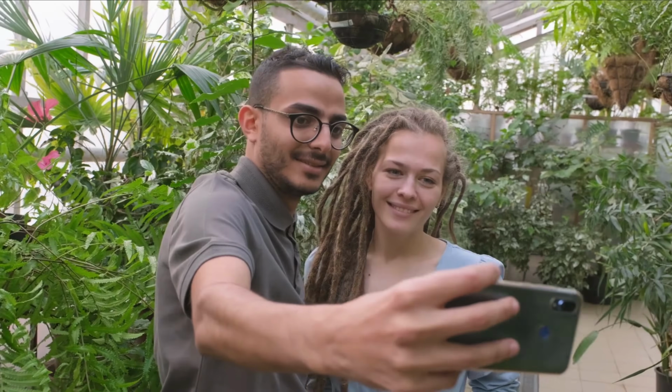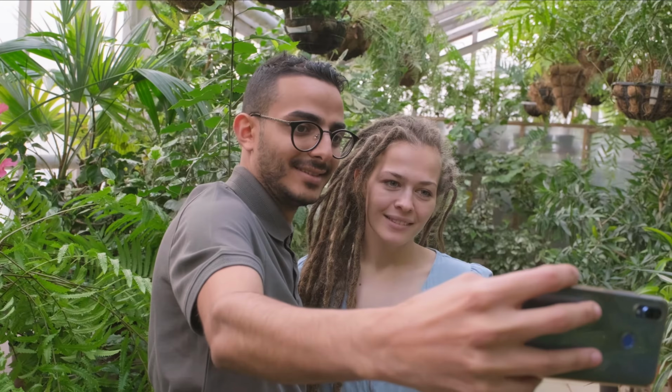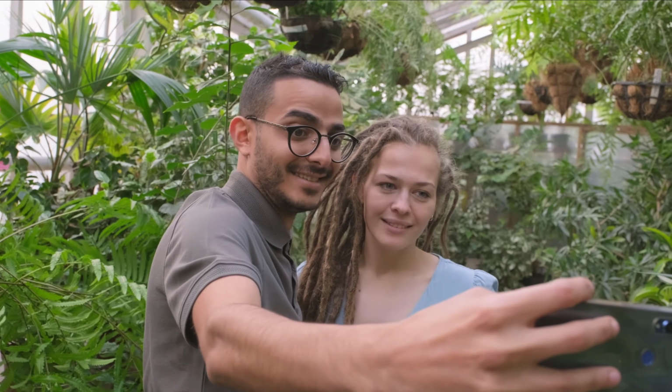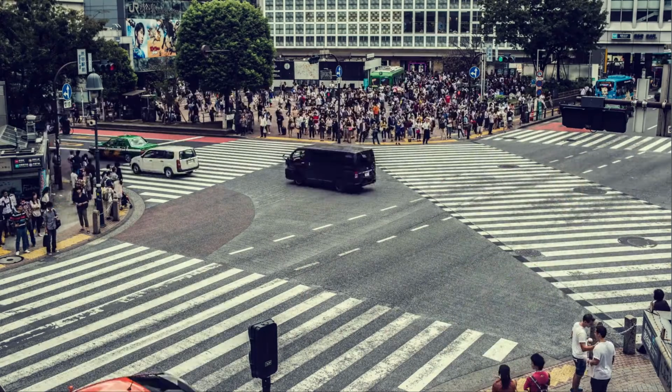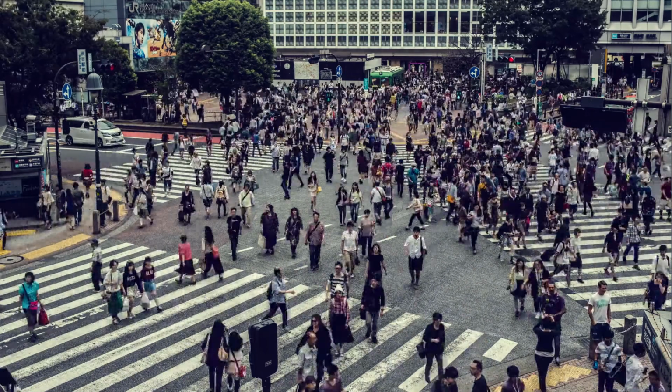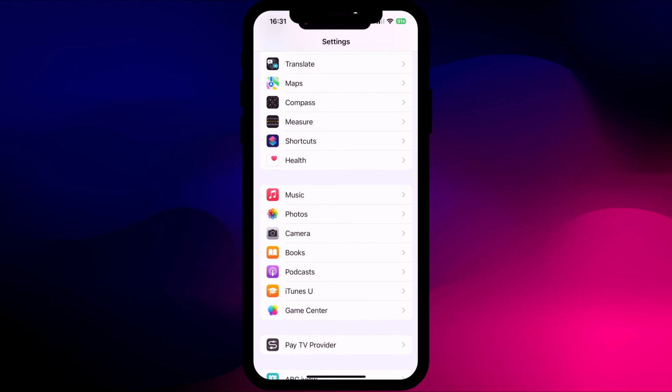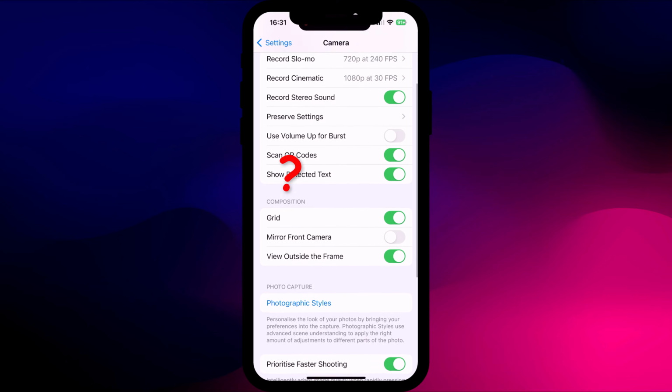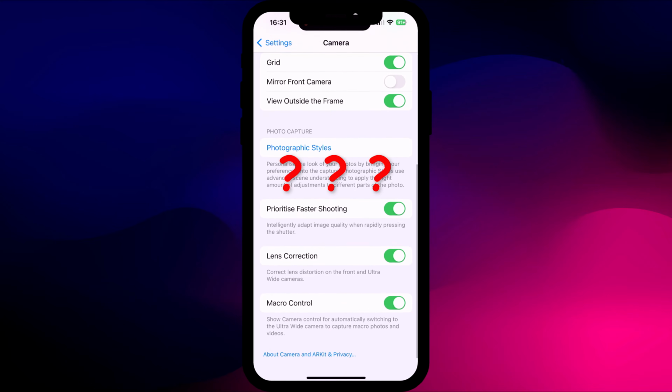So for as long as I can remember, Apple has simulated the shutter click sound when taking a photo on your iPhone or iPad. The main reason for this, of course, concerns people's privacy. And in many countries like Japan and South Korea, the shutter click sound is a legal requirement, which is why you won't find an easy option to disable the sound in your phone's or your iPad settings.